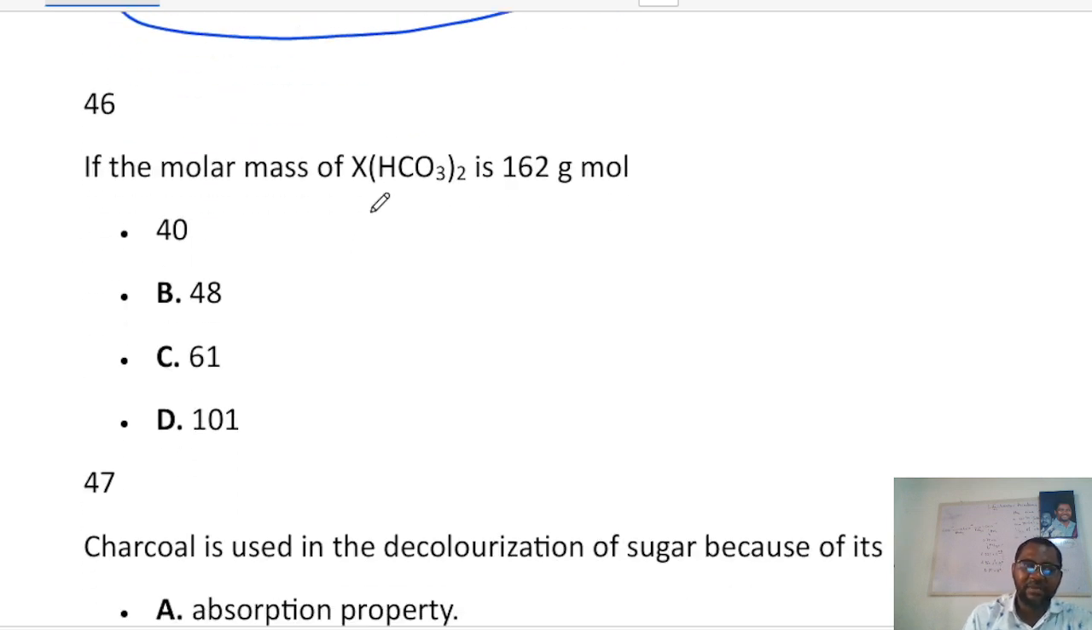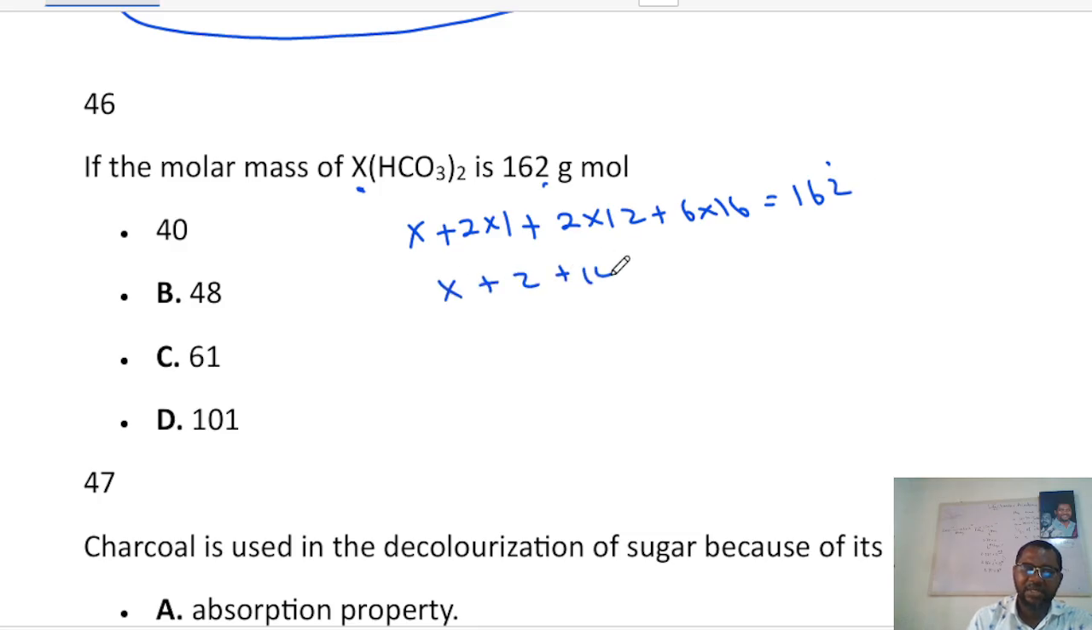Now if the molar mass of X is 162, the question is not complete. I think we are asked to find X, and so to do that we have X plus hydrogen is 2, that's 2 times 1. Carbon is 12, we have 2 carbon, which makes it 2 times 12. Oxygen is 6, so we have 6 times 16, all equal to 162. So this will be X plus 6 plus 14, plus 24 plus 32 is 162. This is X plus 56 plus 58 is equal to 162.